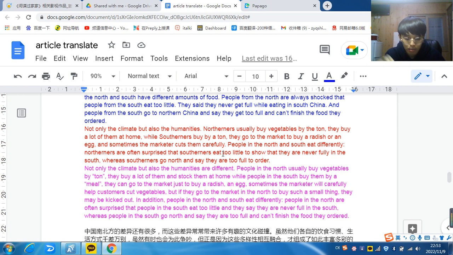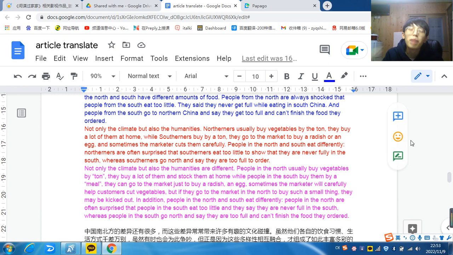The food is small, but it looks really good, and they put it really prettily on the plate. They think if the food is pretty, then the people who eat it will feel good. Their emotion will be good.